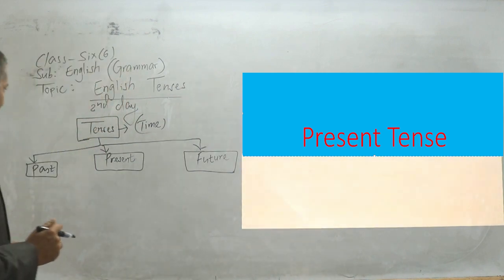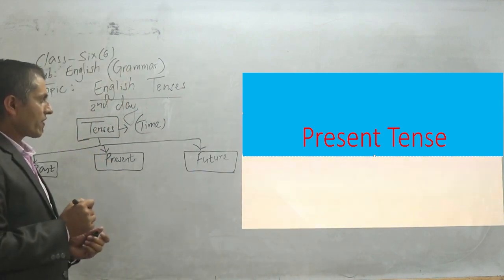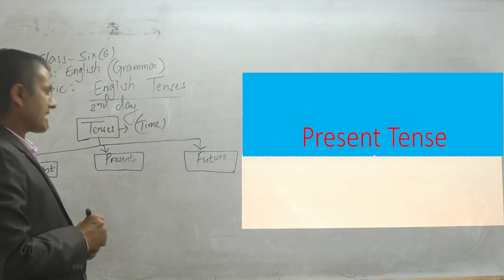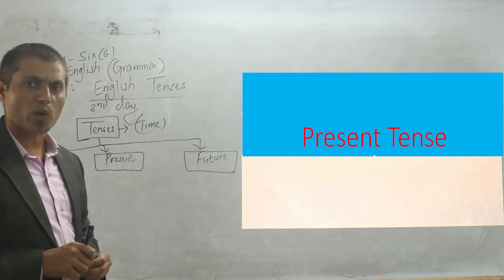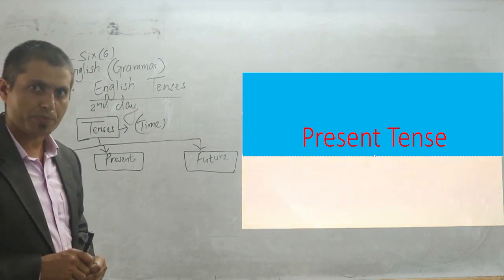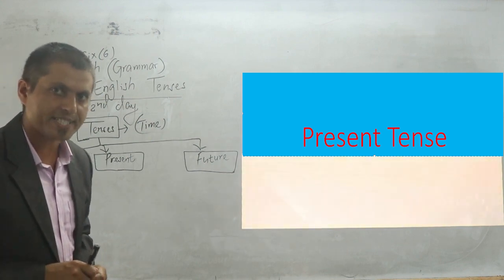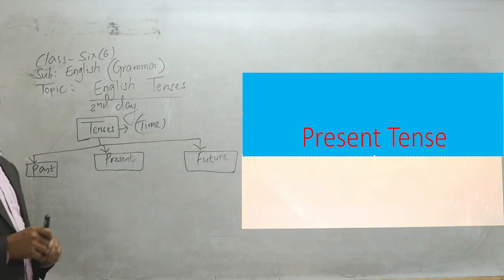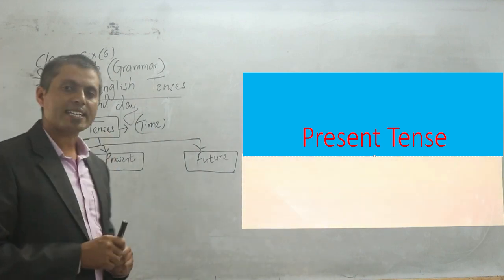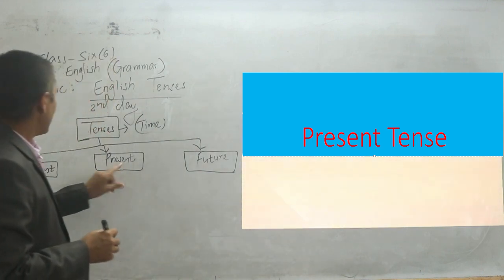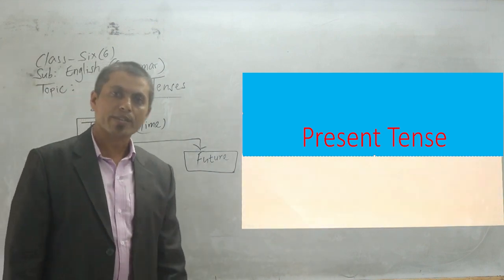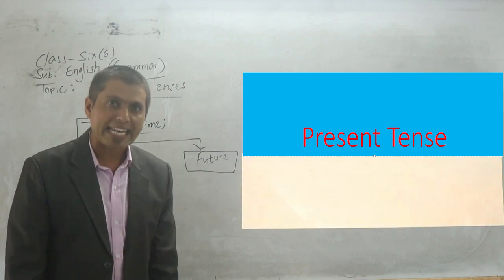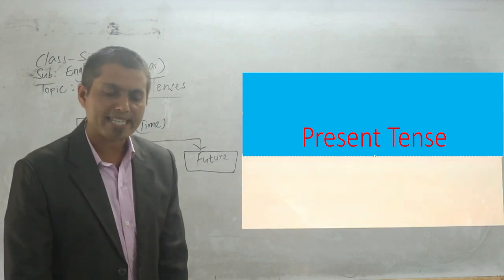Okay, student, let's begin from the present tense. Though I started last time, present continuous tense was only the basic concept given to you because it was the first lesson. We begin always from the present tense because right now I'm here teaching you. This is an example of which tense?